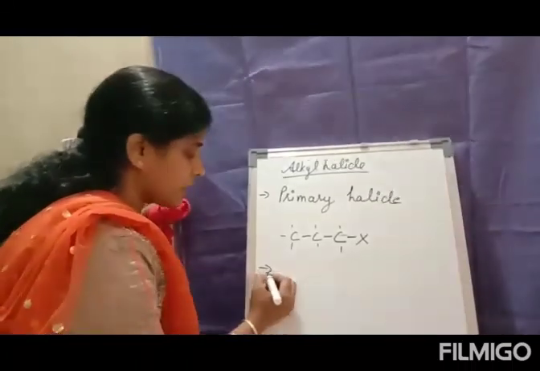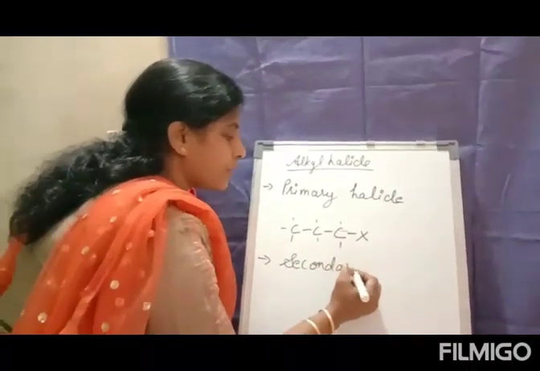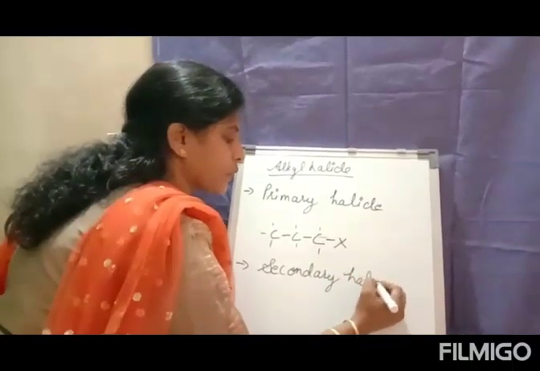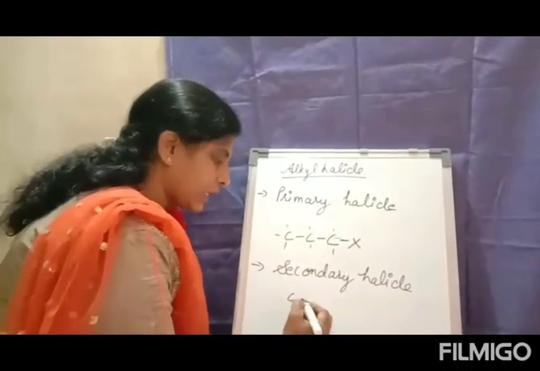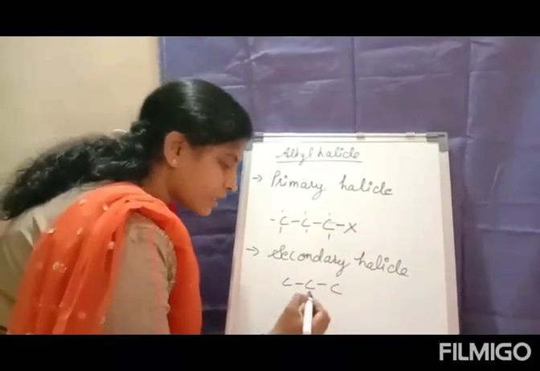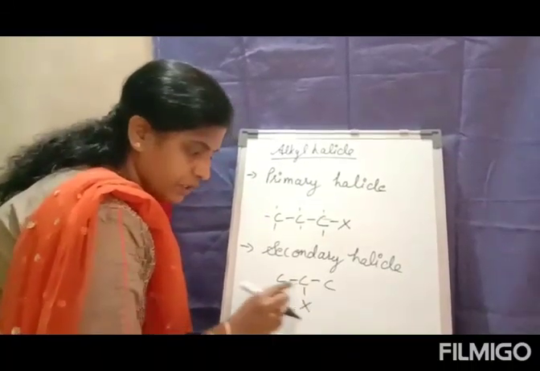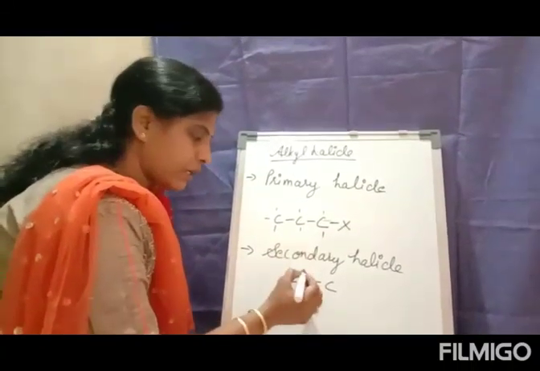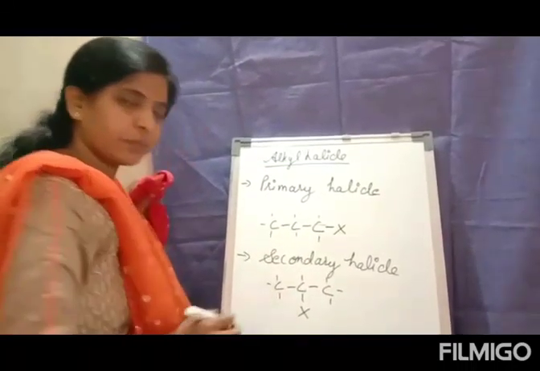Secondly, it is classified as the secondary halide, where the halogen is bonded with the secondary carbon atom, which is attached with two different carbon atoms. Other valencies obviously completed with the hydrogen.